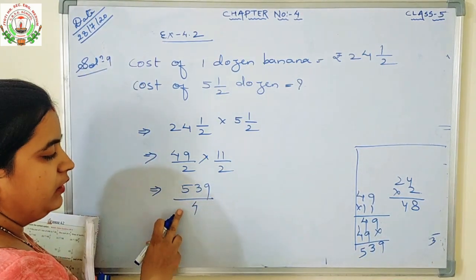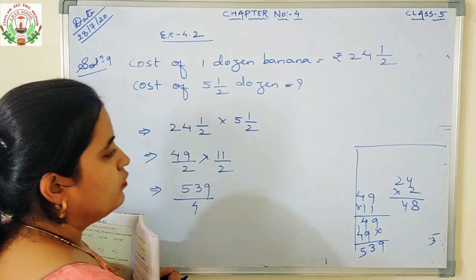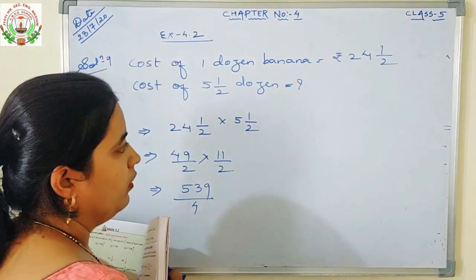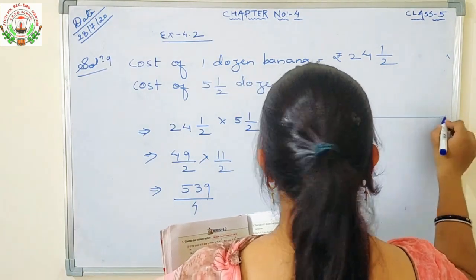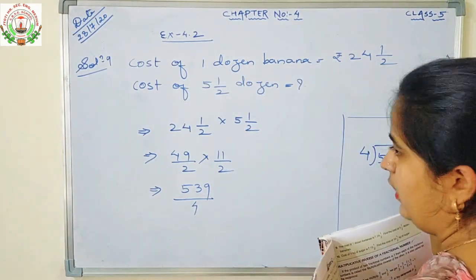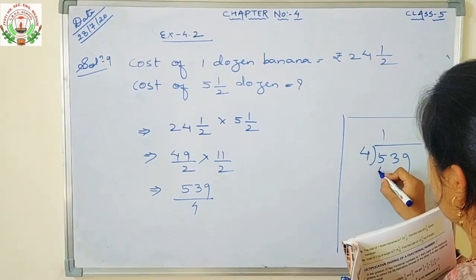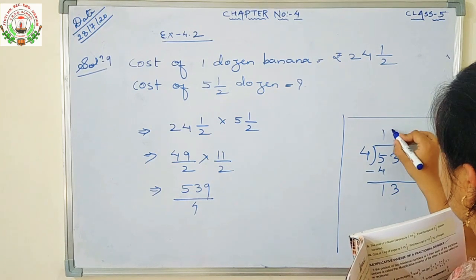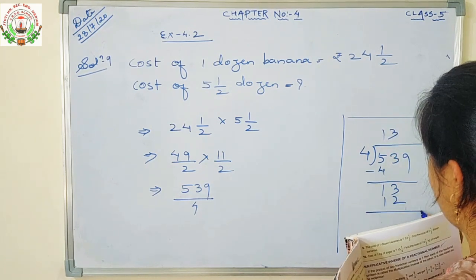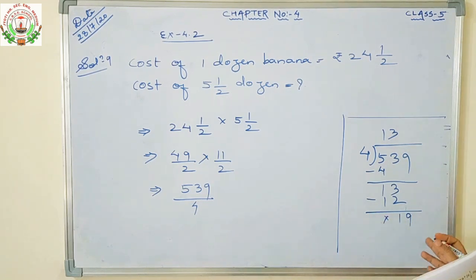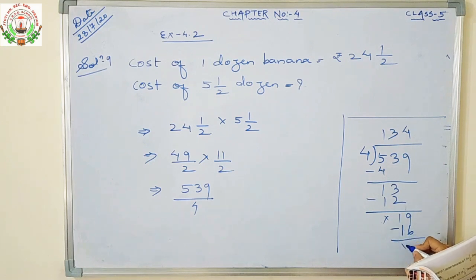So 539 divided by 4. You will divide here, in the rough column. Okay, so this is your rough column. With 4 you will divide 539. 4 1s are 4, minus it, 1, 3. 4 3s are 12, minus it, 1, 9. 4 4s are 16 and 4 5s are 20. So we will take 4 4s are 16.